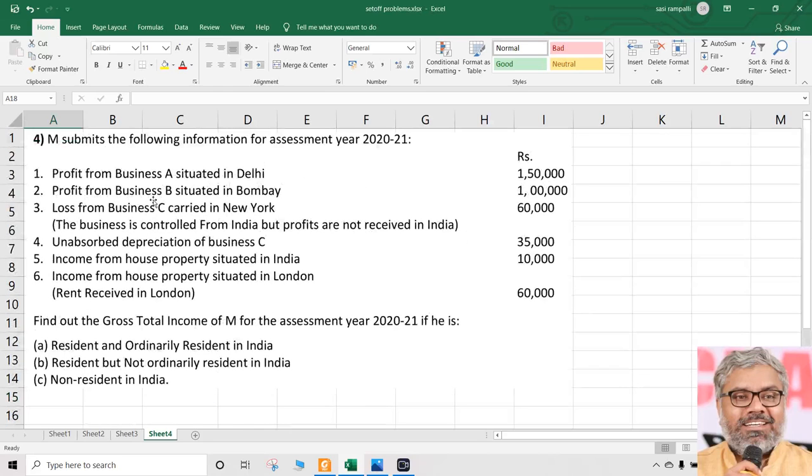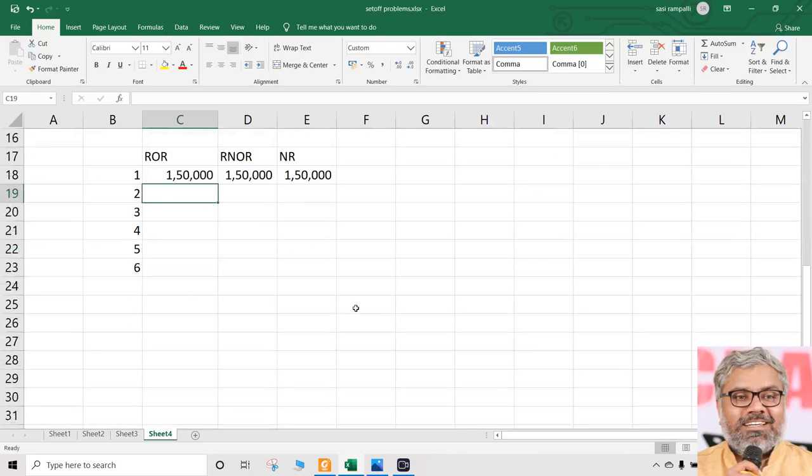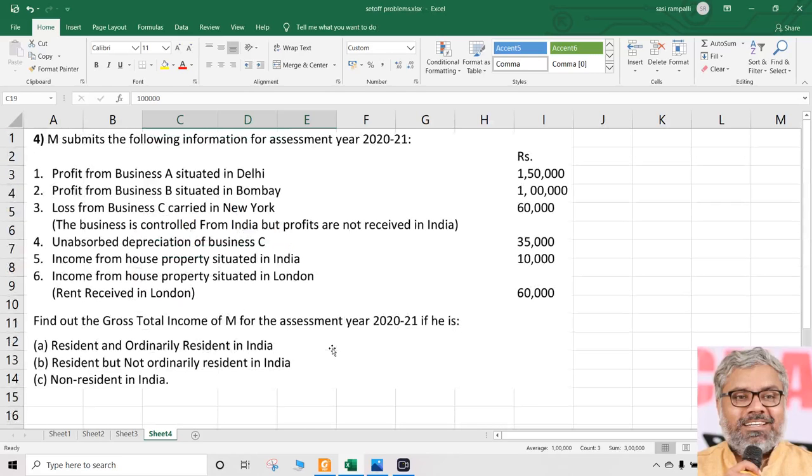Next, profit from business B situated in Bombay. Once again, same. That is going to be how much? 1 lakh. So 1 lakh is taxable in all cases also. Why? Because the business is situated in Bombay.